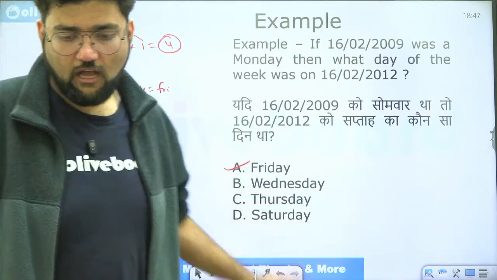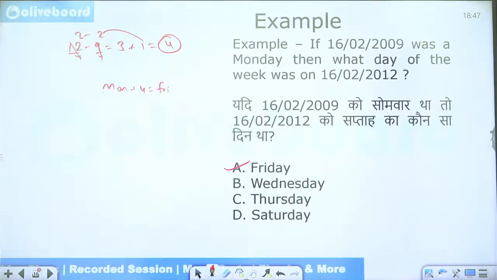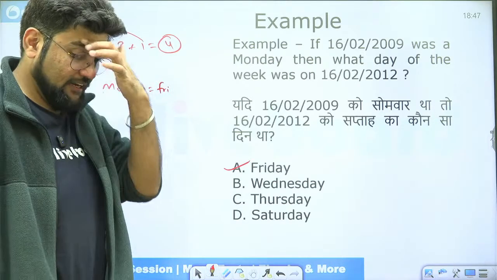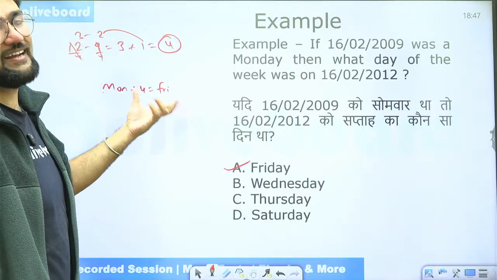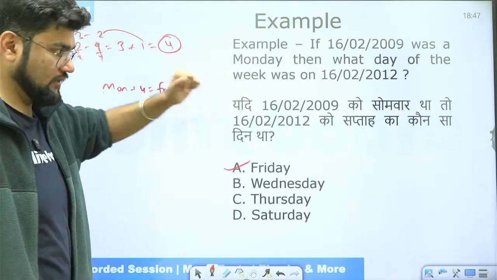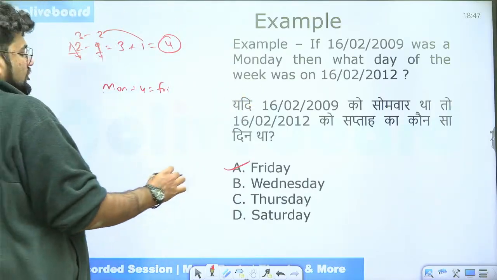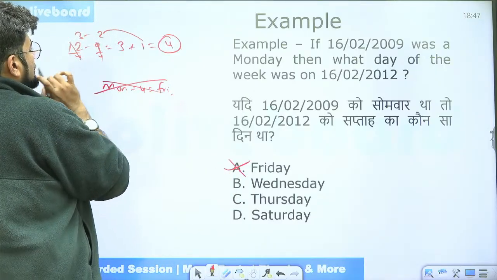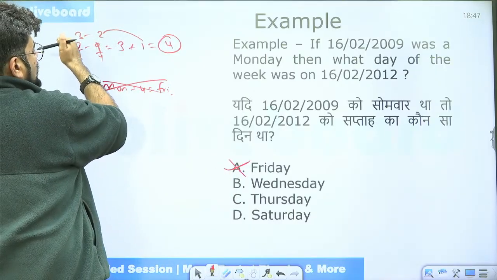Correct? How many of you have got Friday? Okay, that's very nice. I have all smarties in my class. Wonderful. So technically this is a calculation which a lot of students end up doing because of the mathematics I have taught. But here is the problem. Friday is not my correct answer. Okay, why is that? Because this calculation here is not right.